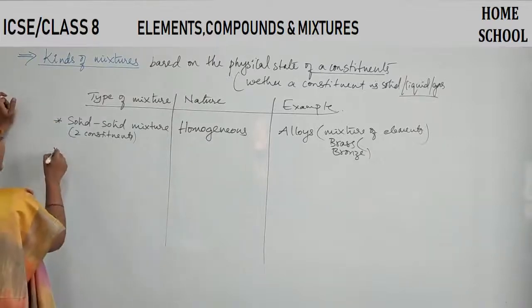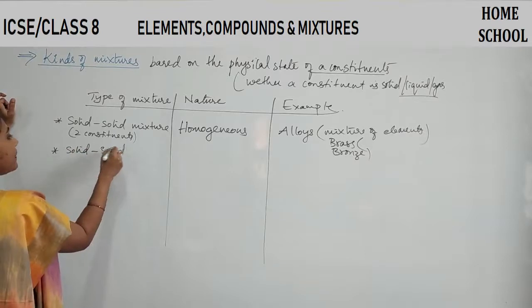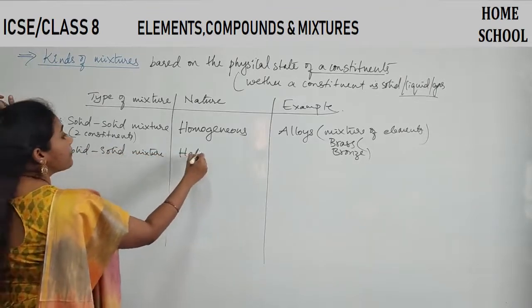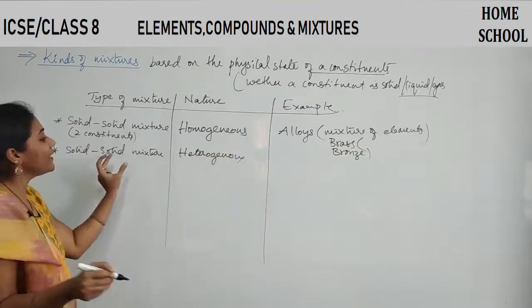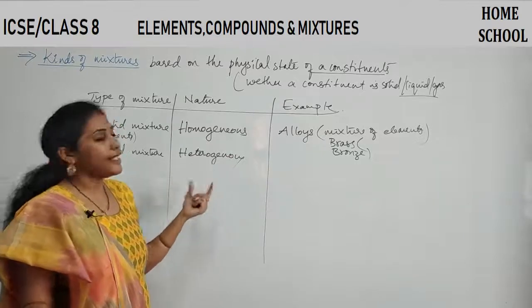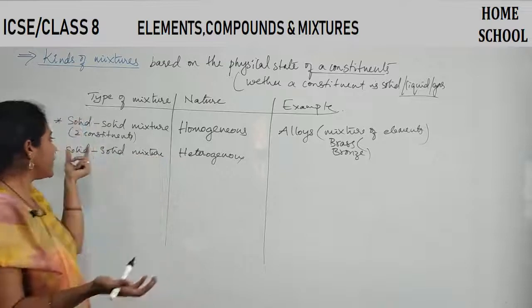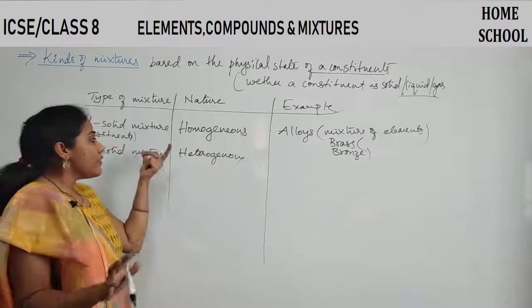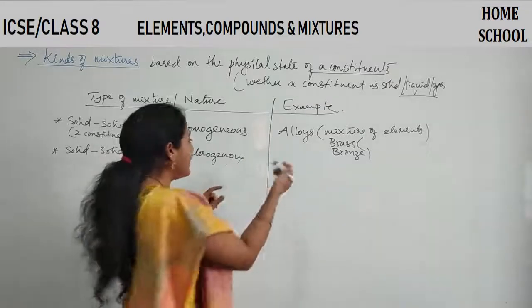And the next variety, solid mixture only, but if it is heterogeneous, that is, if two solids are not completely mixed, then such a condition is called heterogeneous. For this combination, can you think of an example?